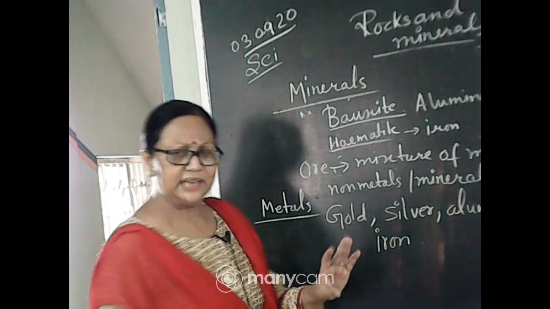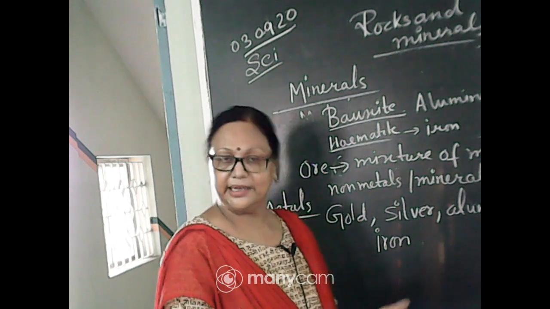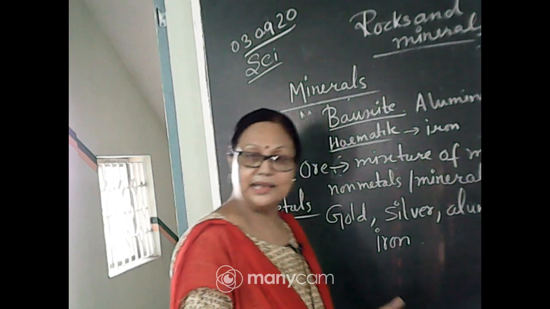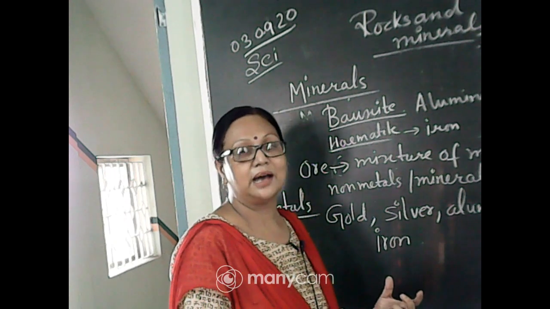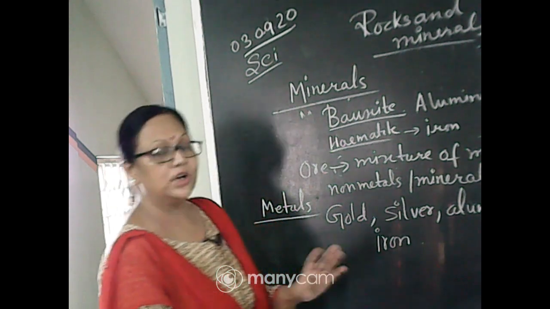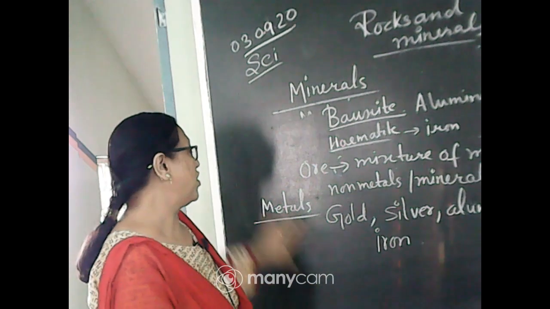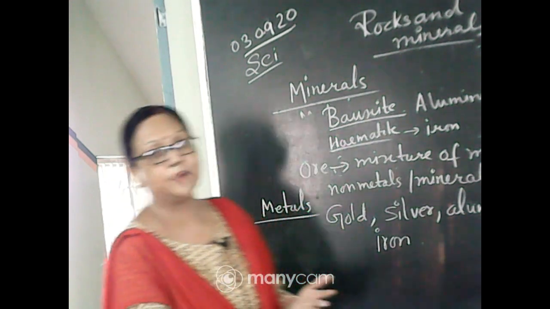There are so many other metals. Zinc is a metal. The metals which are shiny in nature, hard in nature, solid in their state, and which have good electricity conduction, they are all called good metals. So the metals are extracted and we are getting them from these rocks.